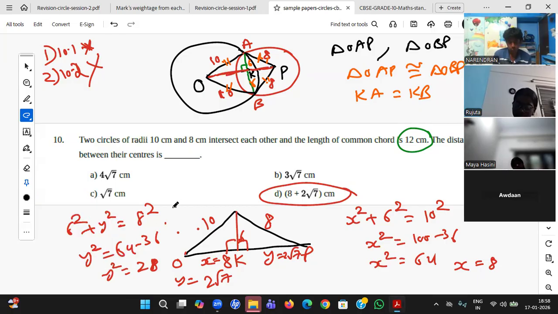So actually the property is for the chord. This is the proof of that property. Perpendicular from the center bisects the chord. Exactly. The chord is bisected if at all there is a perpendicular crossing it. Okay. So I don't remember the property, so I just use this congruency and finally proved it. Okay. That's fine.